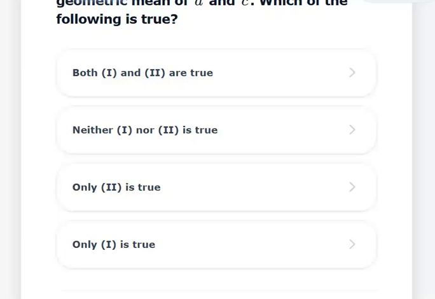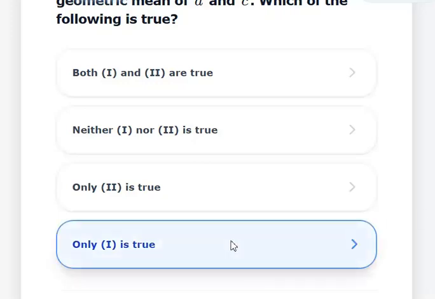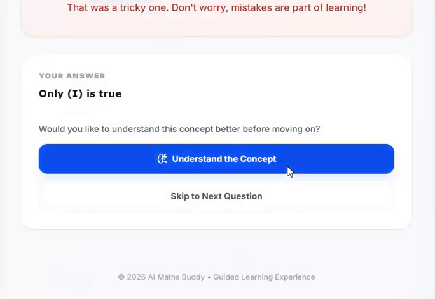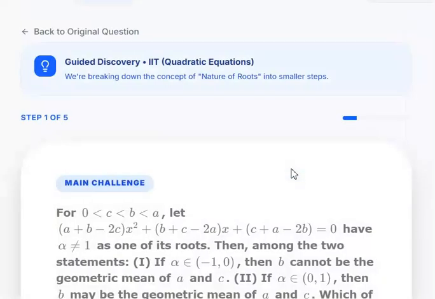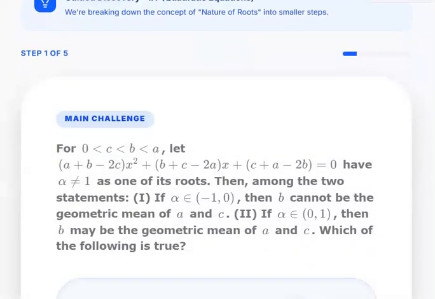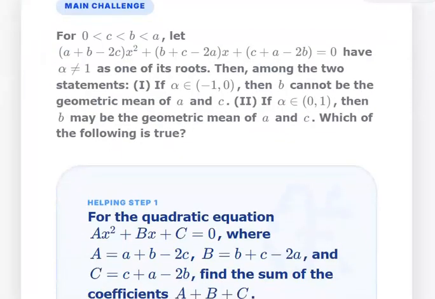Say there is a topper and he is not able to solve it. He picks a random option which is incorrect and then he'll start thinking what has gone wrong. There are five helping questions that this site gives. The idea is that this mains question has many concepts: geometric mean, arithmetic mean, and quadratic equation. If you are aware of all these, only then can you solve it.